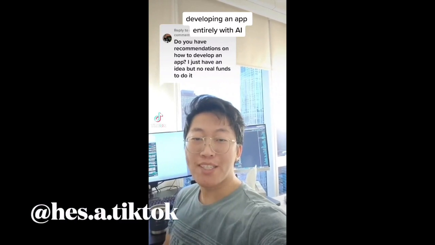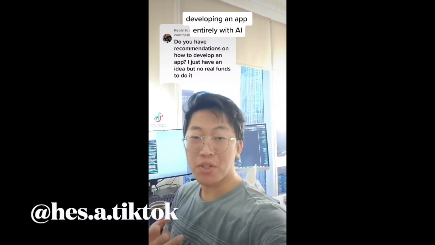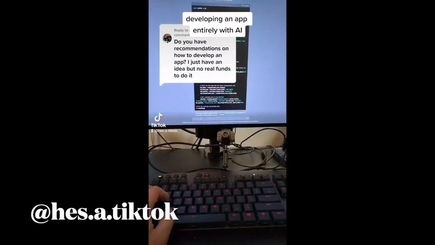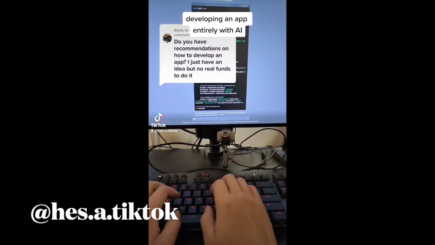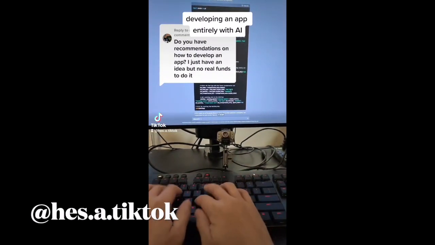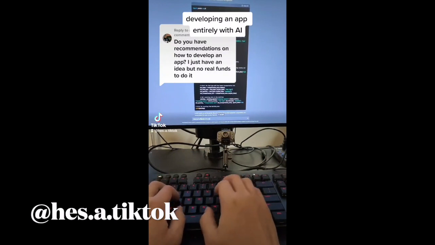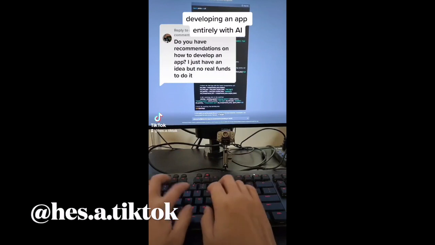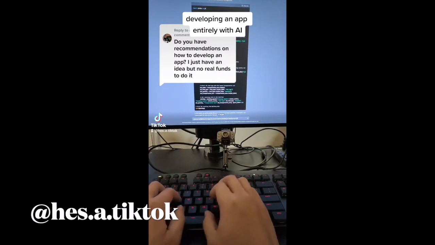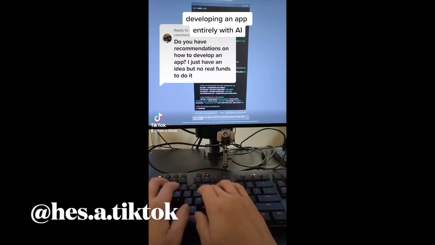You will no longer need to do this manually. I'm going to show you a workflow to do this entirely in AI. Let's say you want to develop an app to track your daily calories and physical activity, and then measure your total calories spent or gained during the day. What are the features of an app you recommend for something to calculate my total daily calorie intake or expenditure?